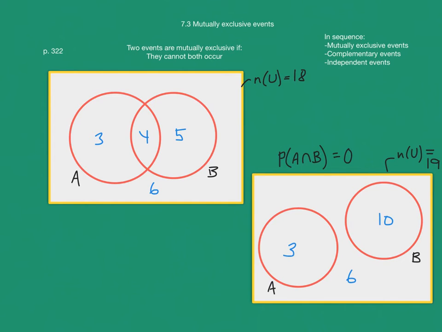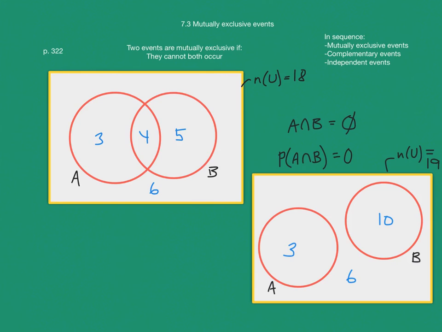And with set notation, we would write that like this. So the intersection between A and B is empty, and this sign here signifies the empty set. So this means the empty set. So if the intersection is empty, then the probability of the intersection is 0.